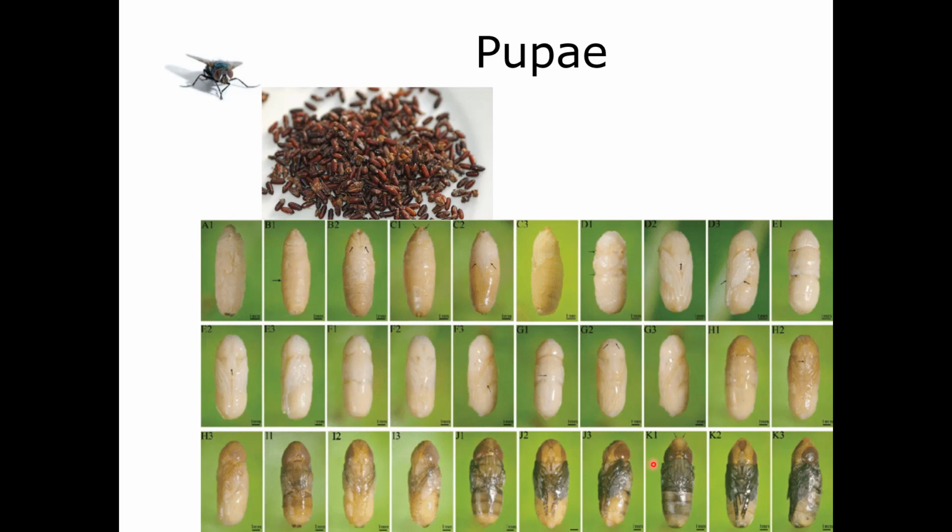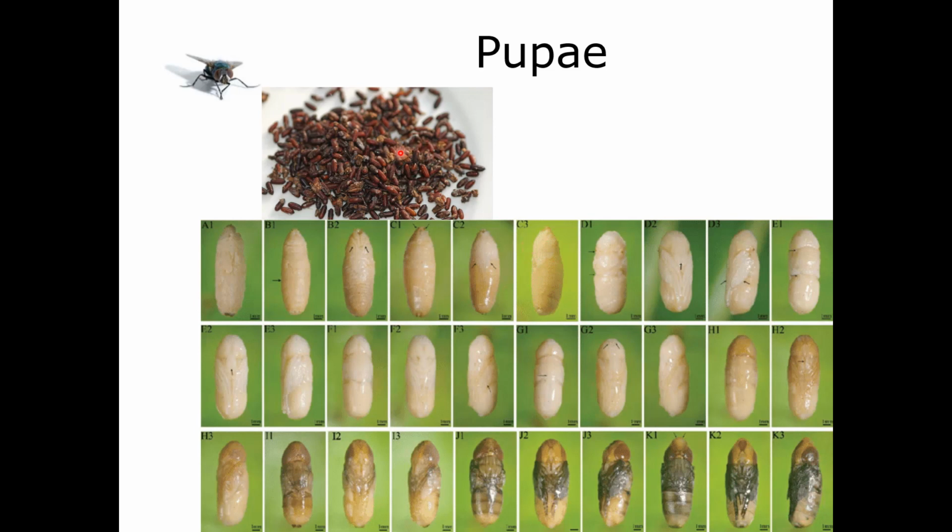So this is a series of pupae where the investigators took the actual puparium, that pupal casing, off so we could see what was happening. So this happened early on. Still looks like the maggot here, but then you start to see the adult mouth parts and the antennae form. You start to see the wings form. Gets bigger and bigger. Oh, look at that. You can really see the wings there. Okay. So they just start forming more and more, and then you start seeing the compound eyes, you start seeing the mouth parts, they start to get some coloration, until right before they're ready to eclose from the pupal casing, you can actually see their full body, all ready to go.